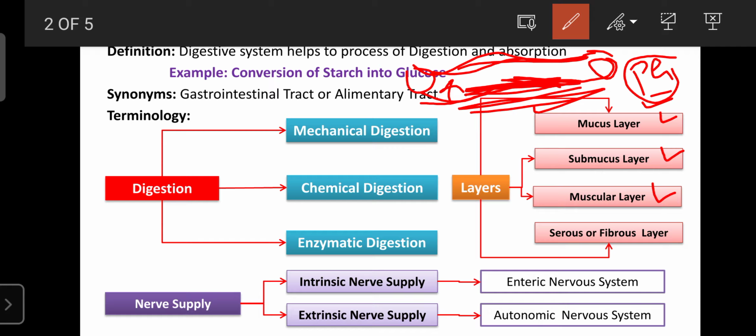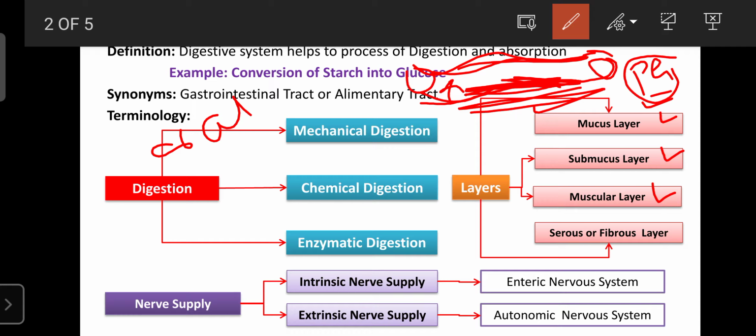Mechanical digestion mainly occurs in the oral cavity. In our oral cavity we have the teeth. The crushing of the food between the teeth helps convert large pieces of food material into small pieces or micronutrients. So that is mechanical digestion. There is no chemical involved, and no enzymes are involved, but still the large piece of food can be converted into smaller forms.